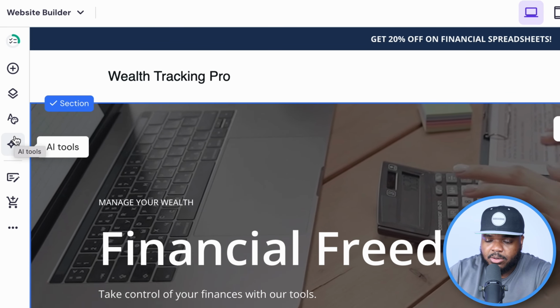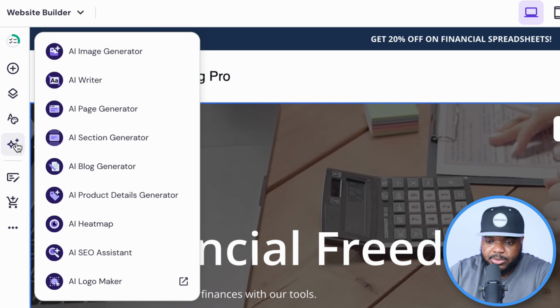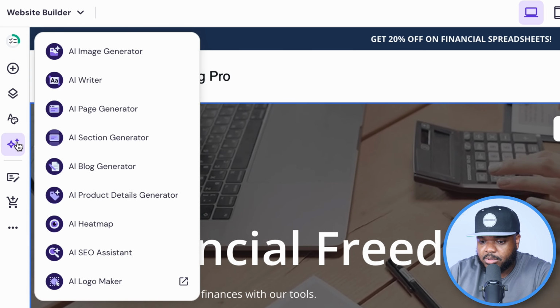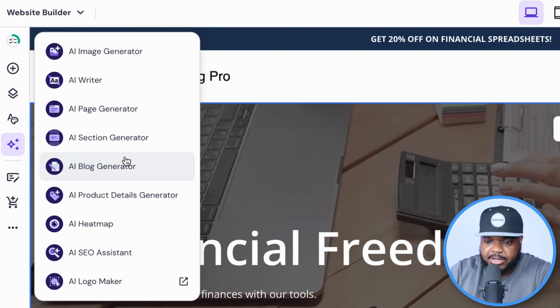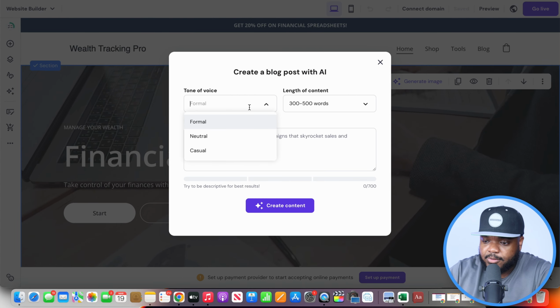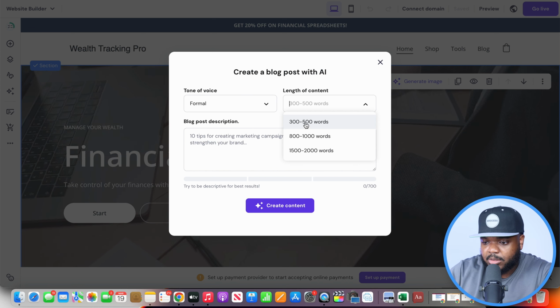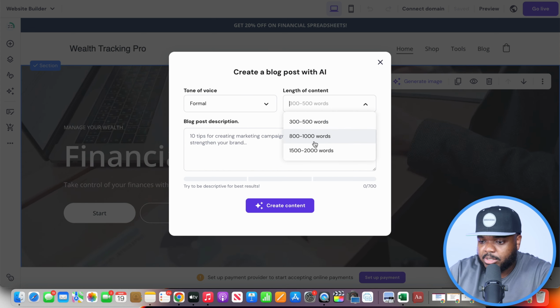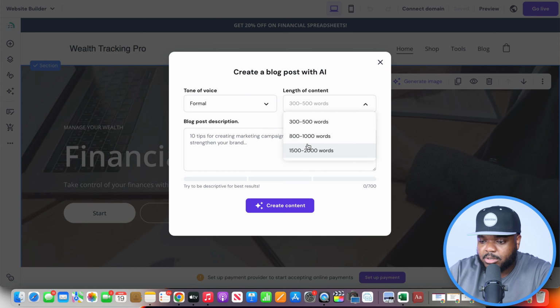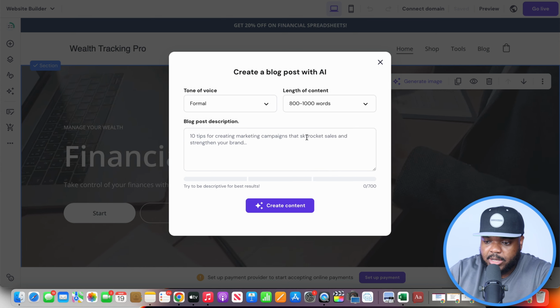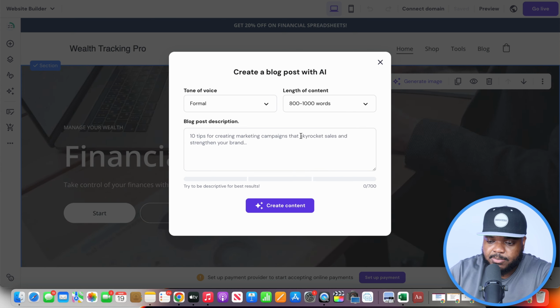On the left hand side on the website, as you can see, it says AI tools. You're then going to be able to click into AI blog generator. You can choose the tone of the article if you want it to be formal, neutral, casual. If you want it to be quite long, quite short, you can select it right here. For now, I'm just going to select this one, and I'm going to come back over to the business plan